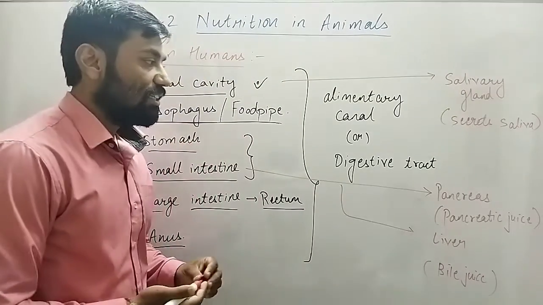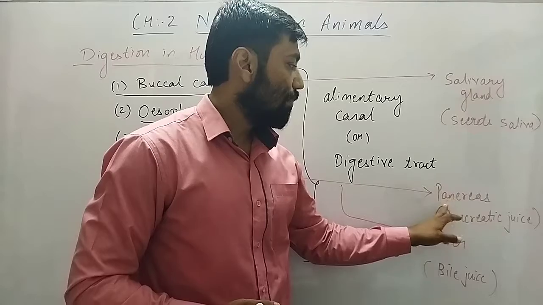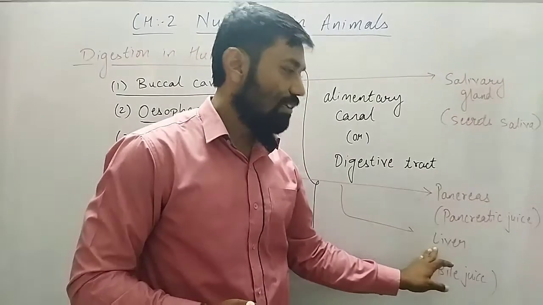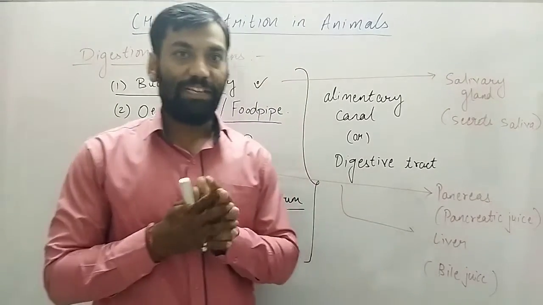So you can see the salivary gland, pancreas and liver; these are all glands.